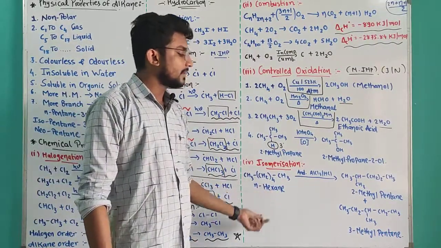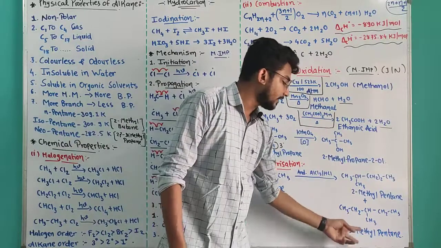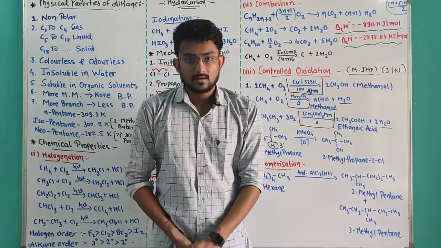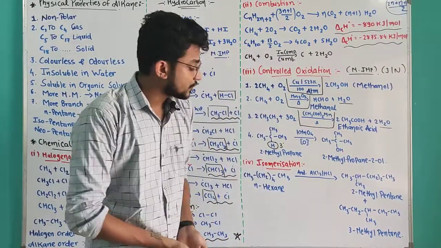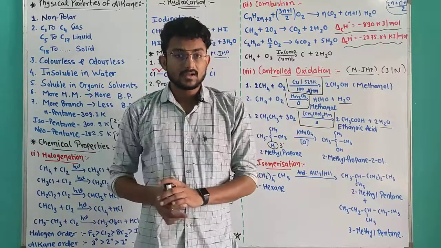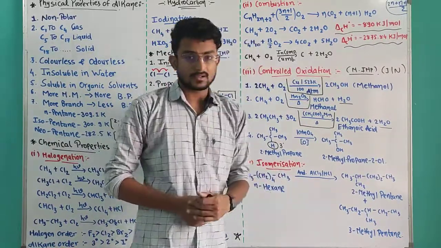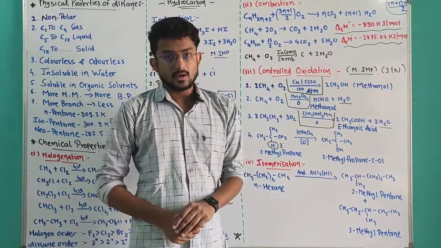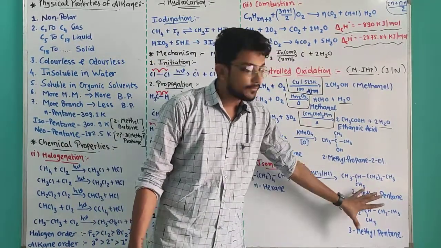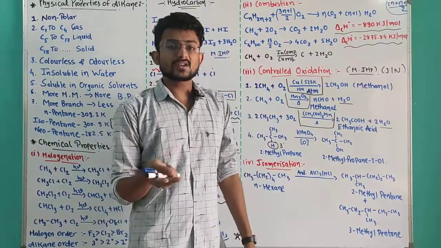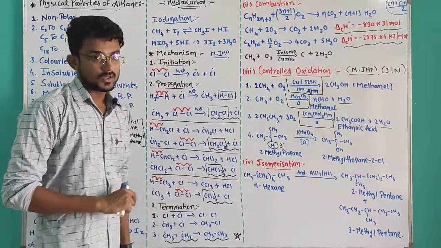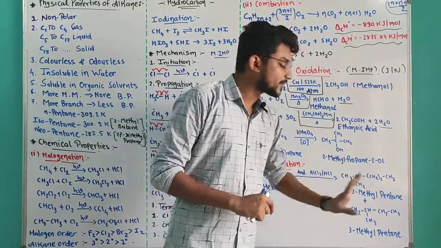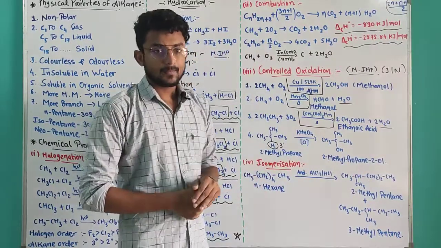So hexane will be converted into 2-methylpentane and 3-methylpentane, and many other isomers also. These are monobranch isomers, which will be in the most proportion. A total of 98 percent will be of these two. Another 2 percent will be the other compounds. That's why I have written only 2 isomers of hexane.